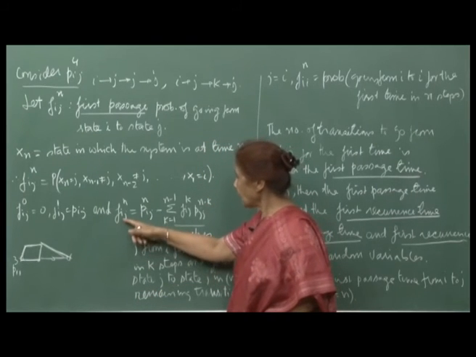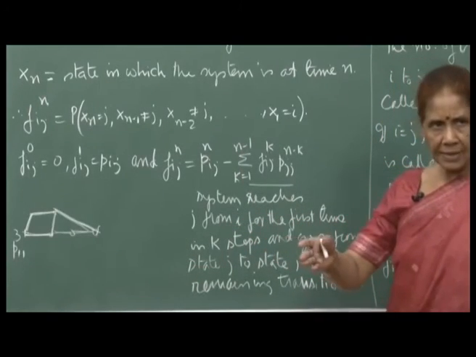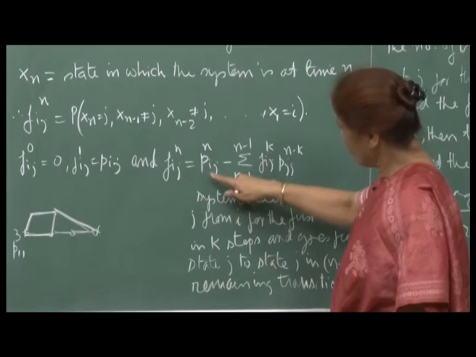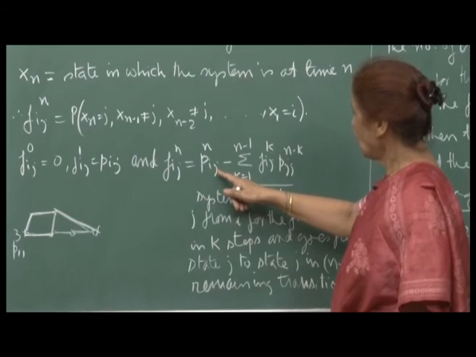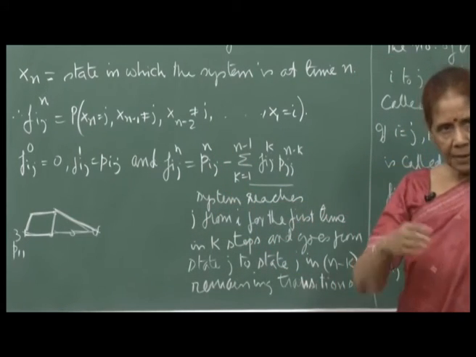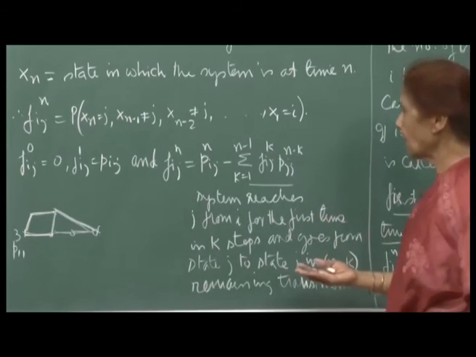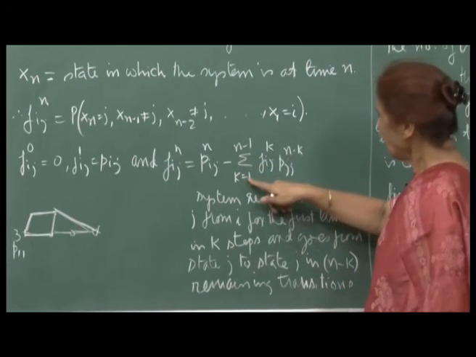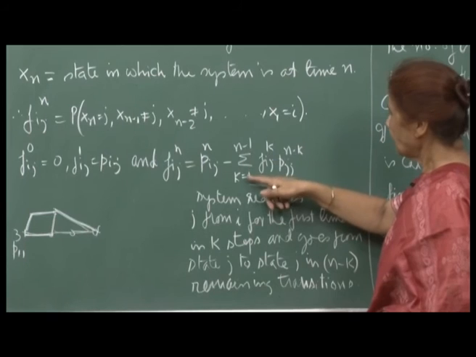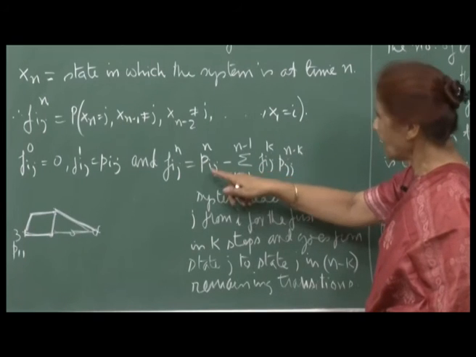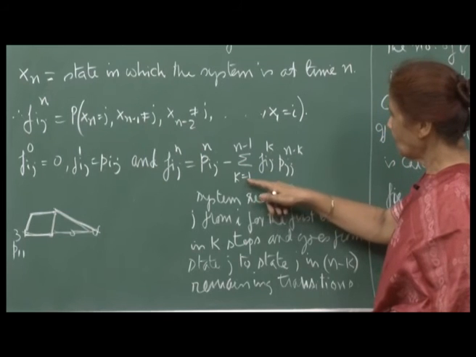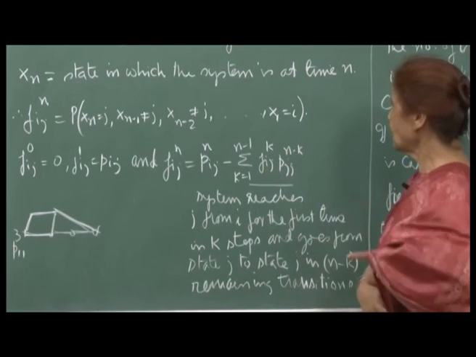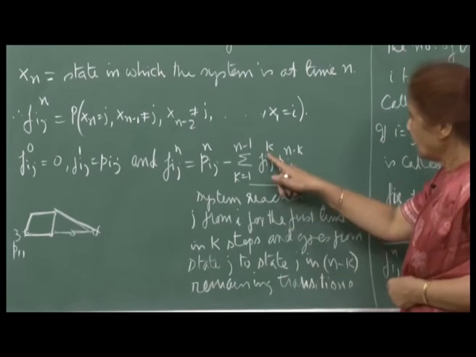So, we should not have visited j in between, in less than n steps, and so this we will obtain by writing p I j n, which is the total probability of going from I to j in n steps, all possible paths, which may imply revisiting j a number of times and then finally coming back to j. So, p I j n minus sigma k varying from 1 to n minus 1. You see, because you want to reach for the first time from I to j in n steps, your k can be allowed to vary from 1 to n minus 1 only, and then this will be f I j k. So, for the first time you have visited from I to j in k steps.